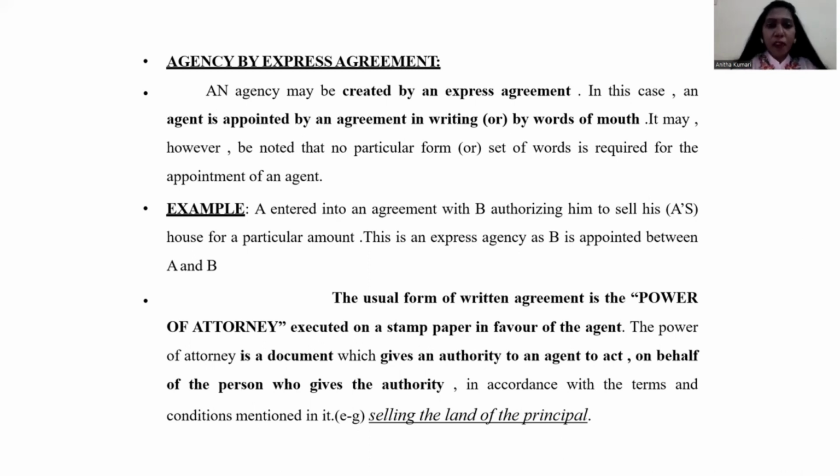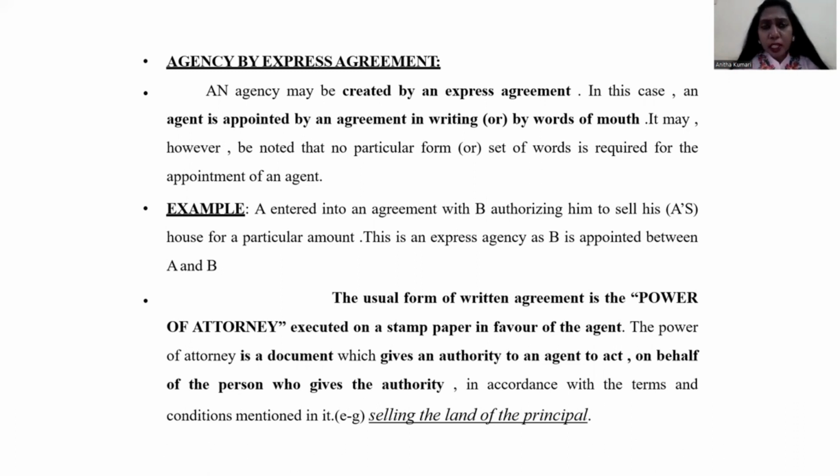So here, when the principal is appointing one person as an agent, he will be declaring to everyone that so-and-so person is going to act as an agent for me for a particular period. That declaration either will be in word of mouth or in a written format. That is called agency by express agreement. For example, A entered into an agreement with B authorizing him to sell his house for a particular amount. This is an express agency.